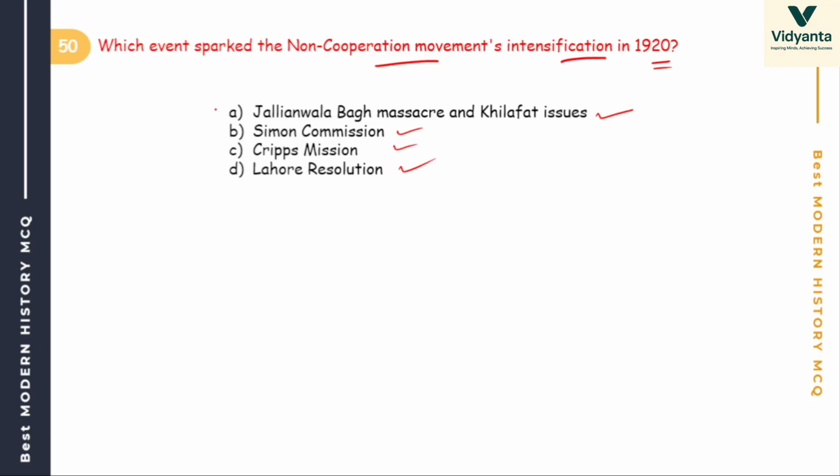The option is Jallianwala Bagh and Khilafat. Okay, and also Rowlatt Act. All these three combined, joined into the non-cooperation movement. Okay, so this is part 1.